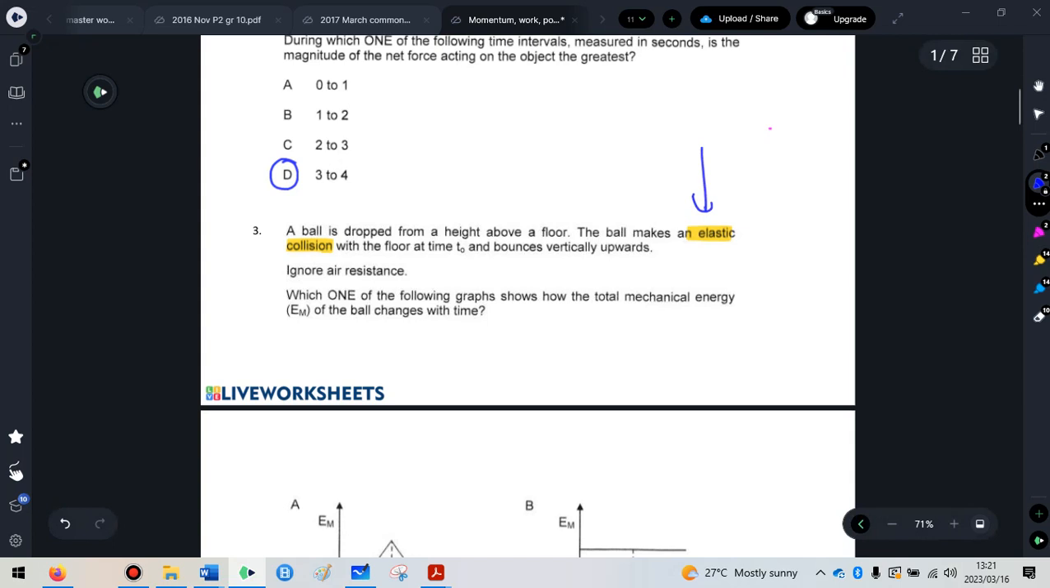So it's dropped, which means initial velocity is 0. It then bounces up, and the collision with the floor is elastic. And if a collision is elastic, that means that the energy is conserved when the object bounces up. Think about momentum.